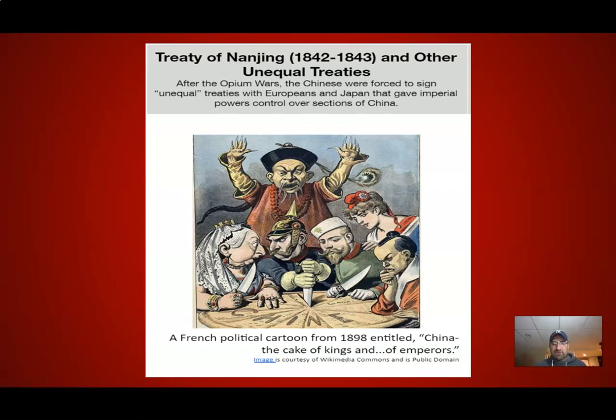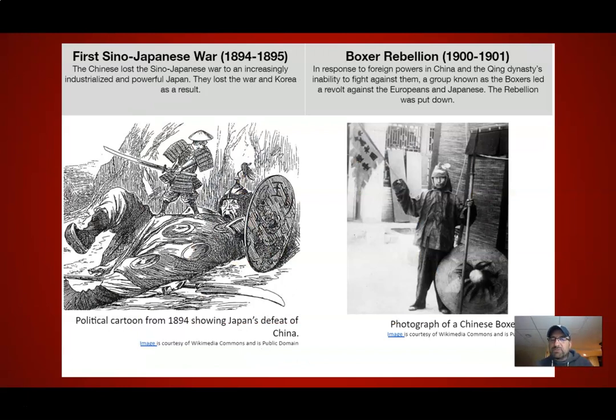It's going to give them extraterritoriality. It's going to give them residency privileges. It's going to give them the island of Hong Kong. All of these things are going to be aspects of how China is going to be suffering through this. China is then going to be carved into spheres of influence by foreign powers. Those spheres of influence are going to be economic territories controlled by foreign nations, which you can see in the cartoon on the bottom.